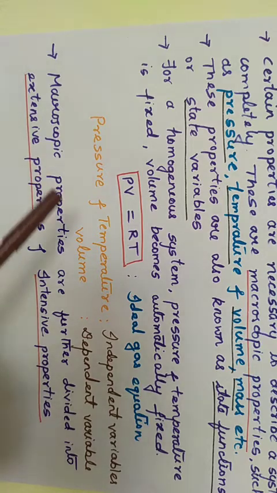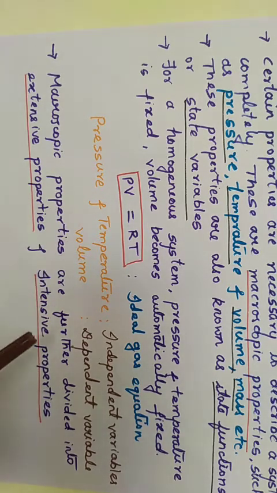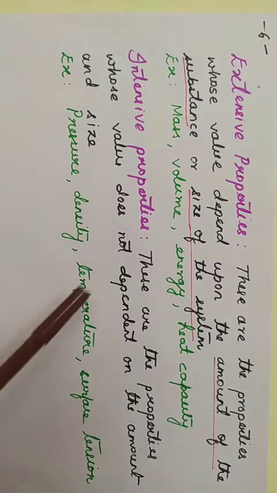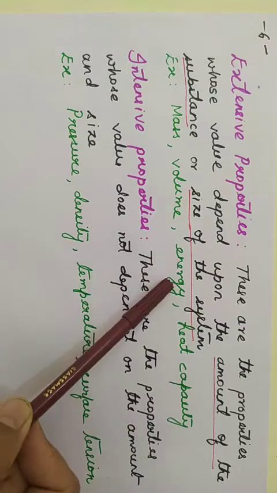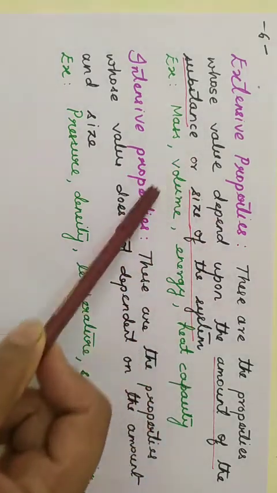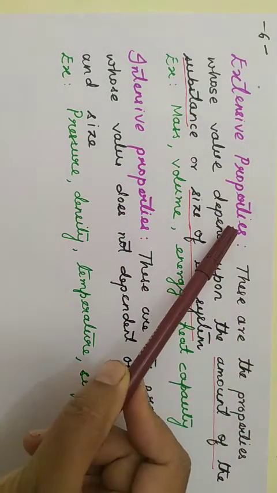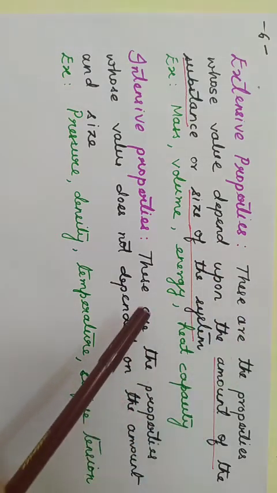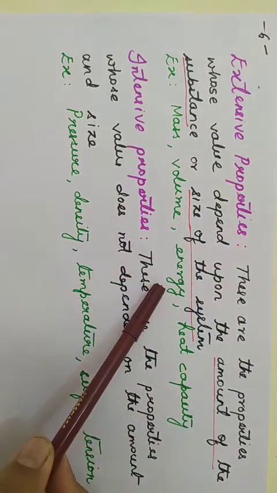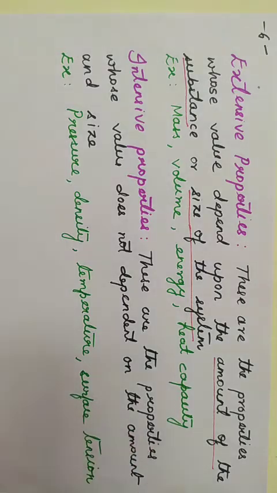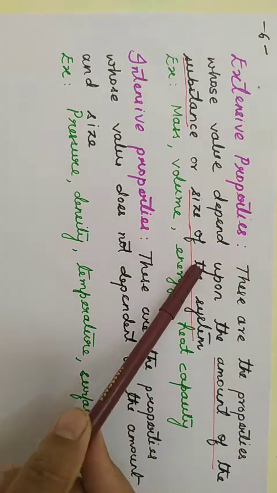Now let us understand what are extensive properties and intensive properties. Mass, volume, energy, heat capacity, all these properties are known to be extensive properties, because they depend upon the amount of the substance or size of the system.